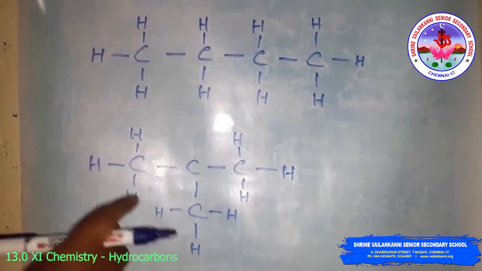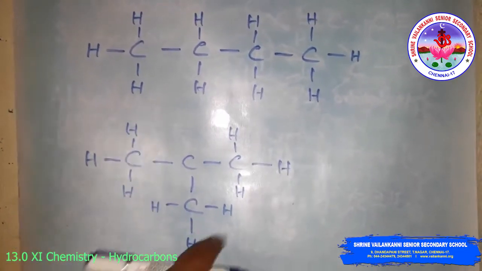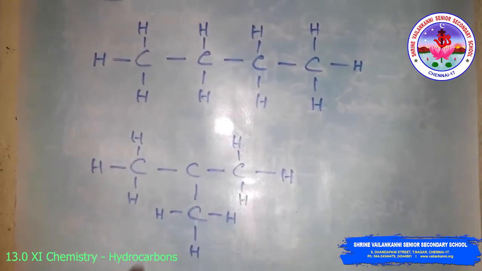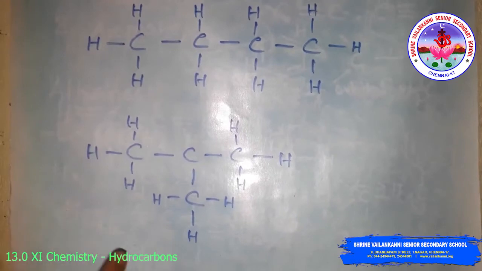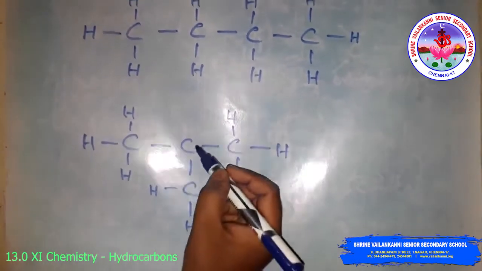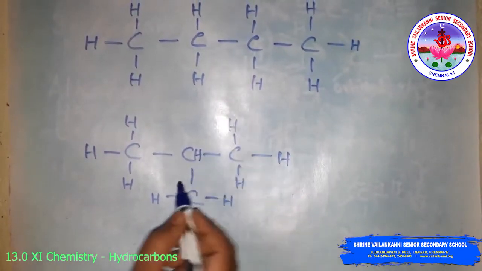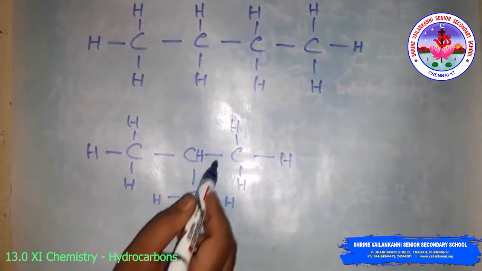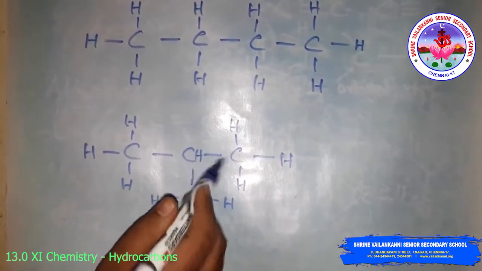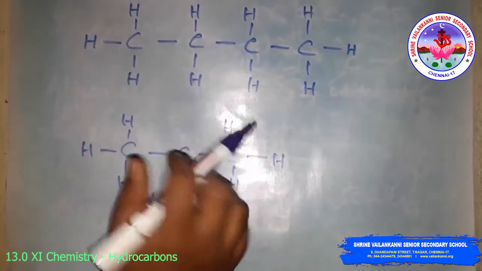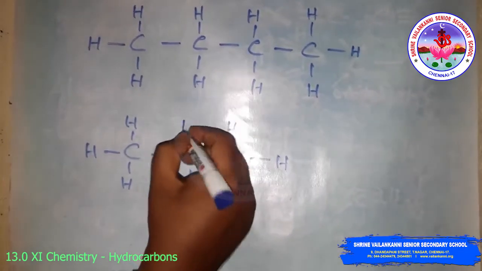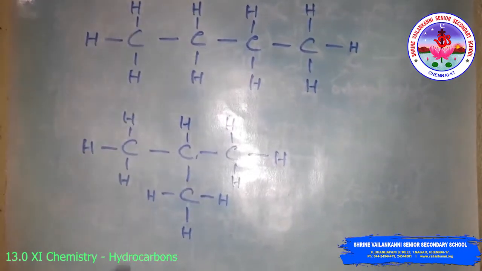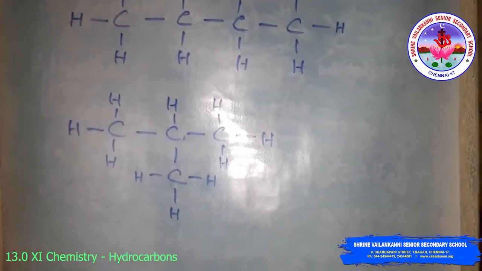Now count 3 hydrogen atoms here, 3 hydrogen atoms here, 3 hydrogen here. Totally 9 hydrogen atoms are there. The remaining 1 hydrogen atom you have to write here, because only 3 bonded atoms are there. So the remaining one you have to write like this, or you can write it like this. So this is the possible arrangement.